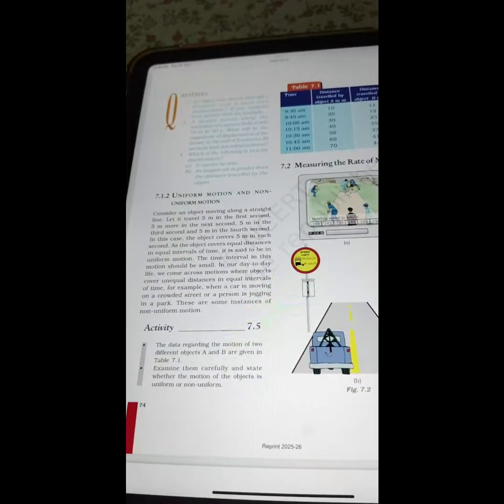Here we are on page number 74 of your NCERT. So the in-text questions, there are three. Question number one, an object has moved through a distance. Can it have zero displacement? If yes, support your answer with an example.